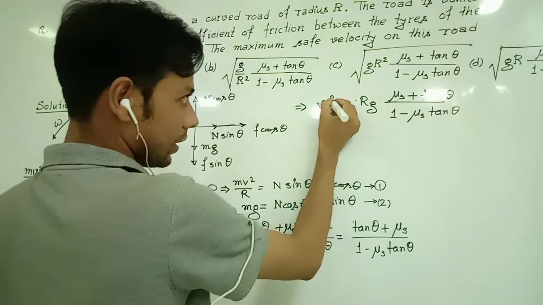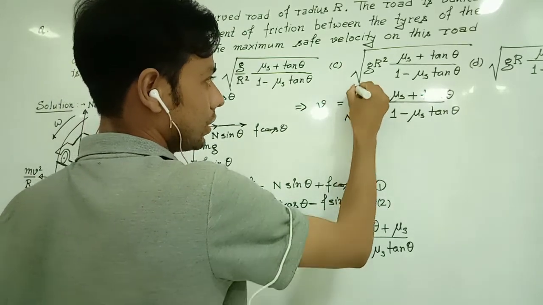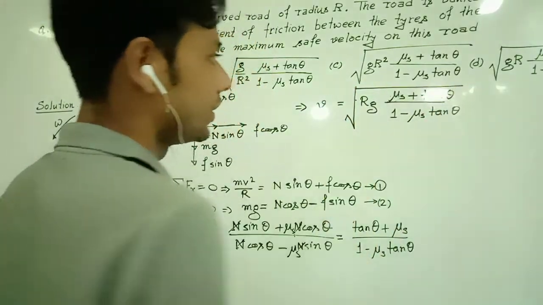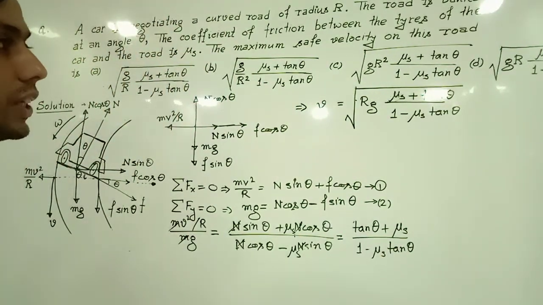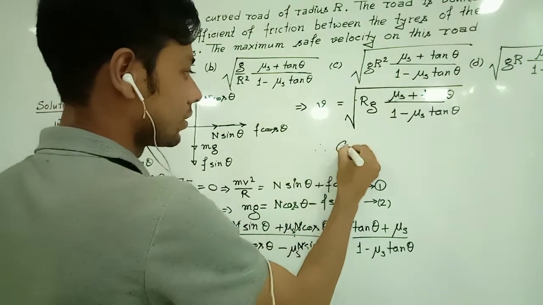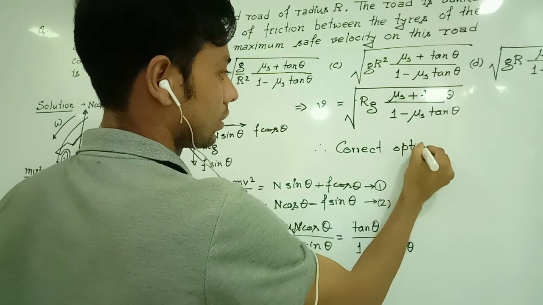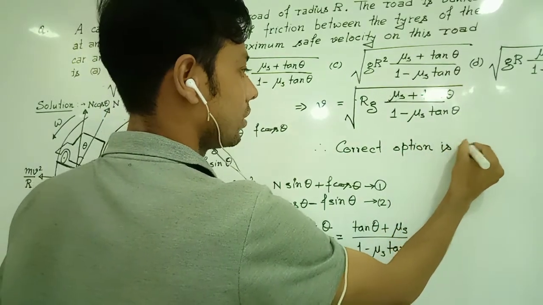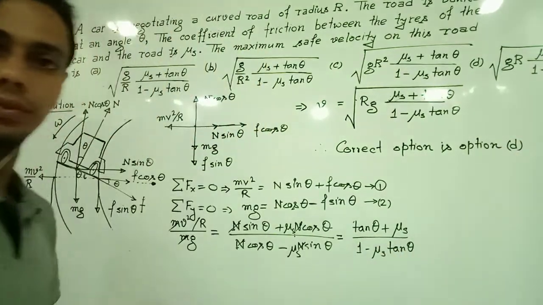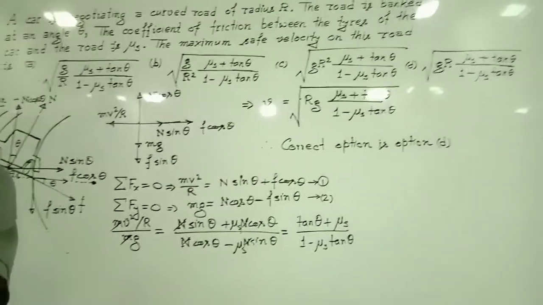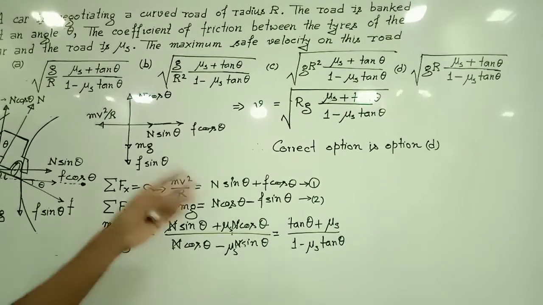If we take the square root of both sides of this equation, the safe velocity will be equal to the square root of rg times mu s plus tan theta divided by 1 minus mu s tan theta, which matches with our option D. Therefore, our correct option is option D.